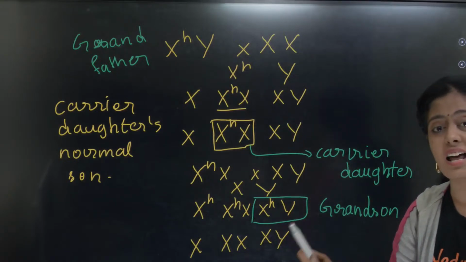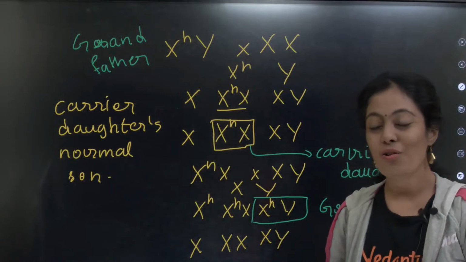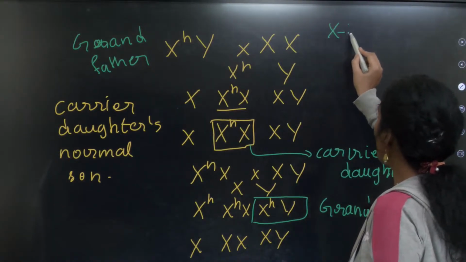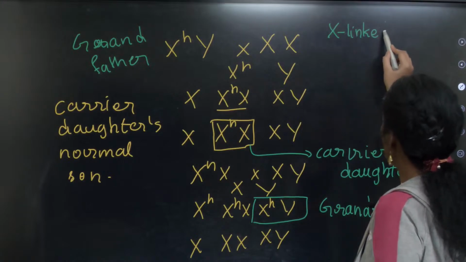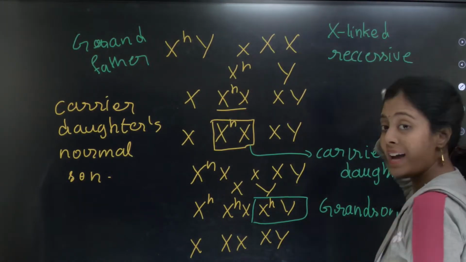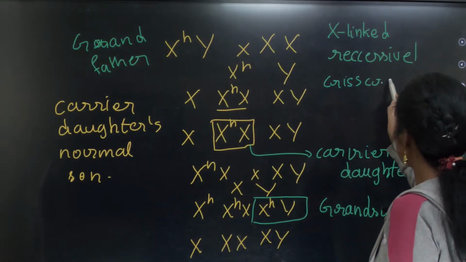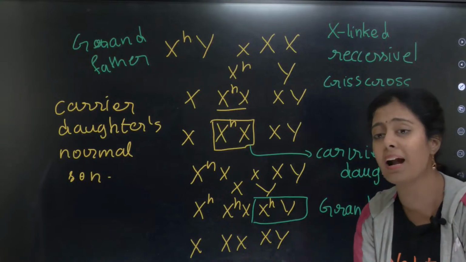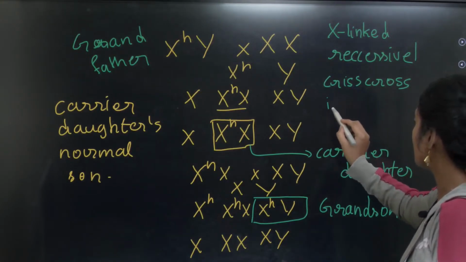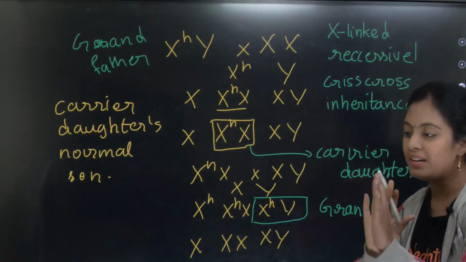This daughter will not have the disease, and she will not even know. She just carries the allele. Okay, this kind of inheritance is called X-linked recessive inheritance, otherwise called criss-cross inheritance. So the same pattern is followed for color blindness. Understood, pasangala? This is called criss-cross inheritance. Okay, this is the pattern of inheritance.